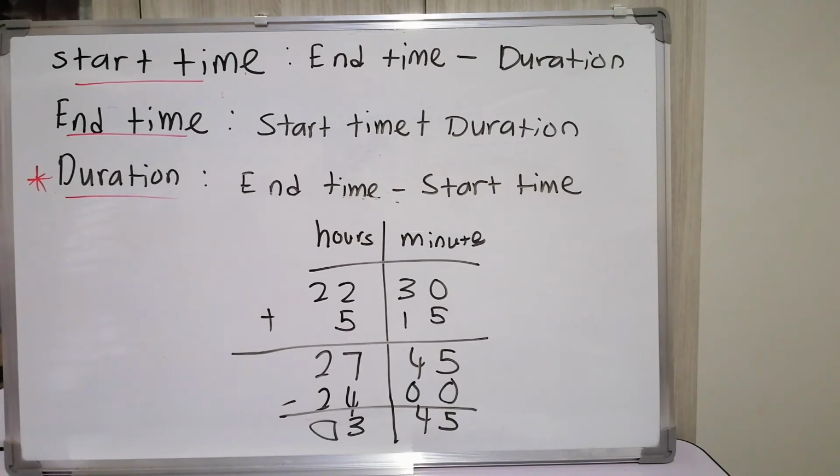Whenever the end time exceeds 24 hours, we have to minus 24 hours to find the correct time. And when you minus 24 hours, it means that it is the next day. Let's say he took this bus on Monday and he arrived on Tuesday early morning at 3:45 at Kota Baru.